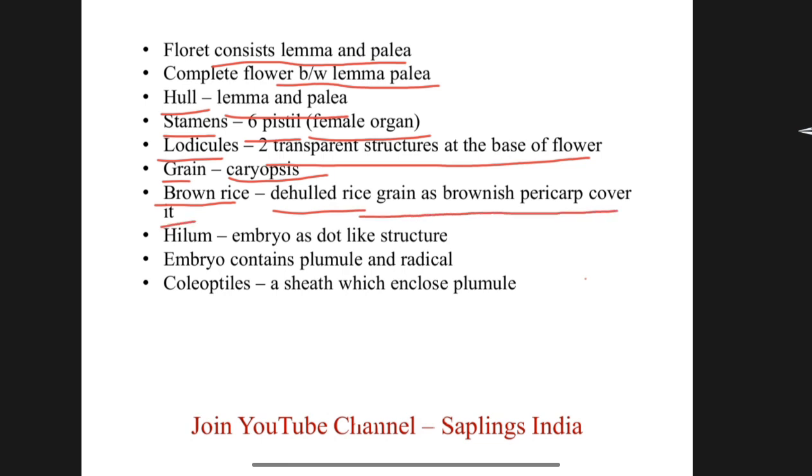After hulling, white rice comes into existence. Before hulling, it is called brown rice. Embryo as a dot-like structure is called hilum. Embryo contains plumule and radicle. Coleoptile: a sheath which encloses plumule is called coleoptile.